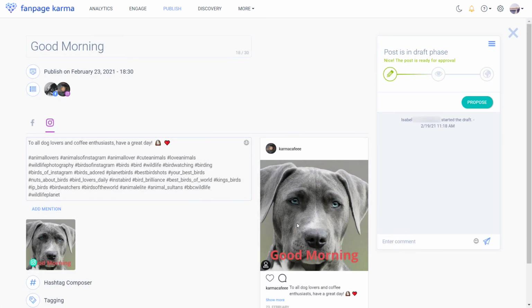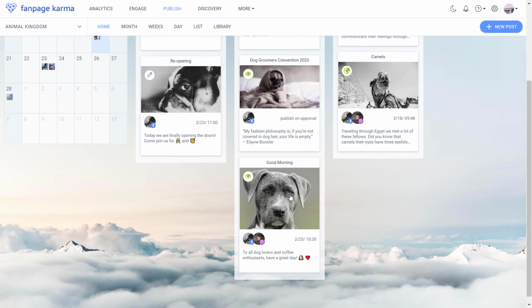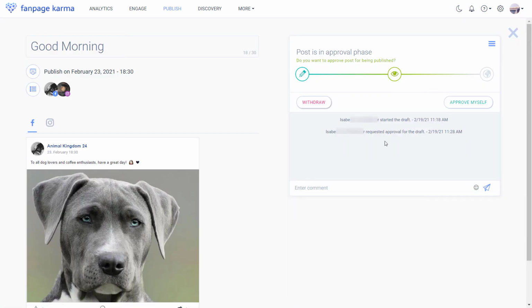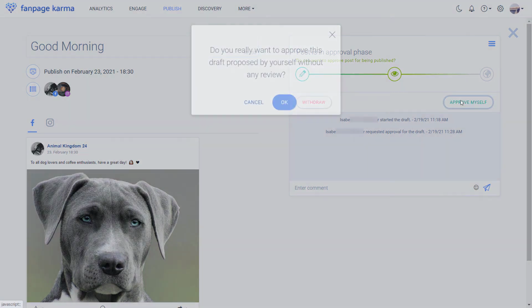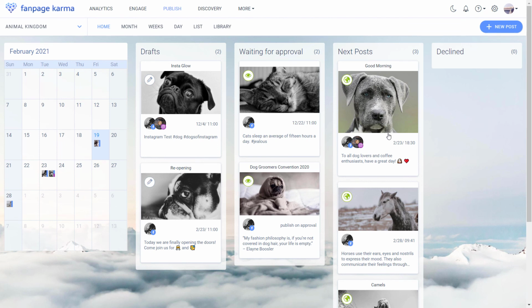When you're satisfied with your post, you can ask for approval. The post now moved to the Waiting for Approval column, visible for every team member. If you're working alone, you can just approve the post yourself by clicking on Approve Myself and then OK. Now your post is scheduled and will be published by Fanpage Karma automatically on the set date on Facebook and Instagram.